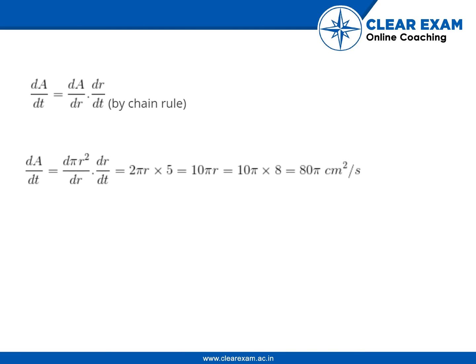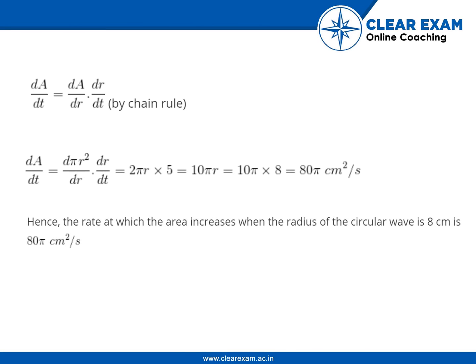to 2πr × 5, which is equal to 10πr = 10π × 8, that is 80π cm² per second. Hence, the rate at which the area increases when the radius of the circular wave is 8 cm is 80π cm² per second.